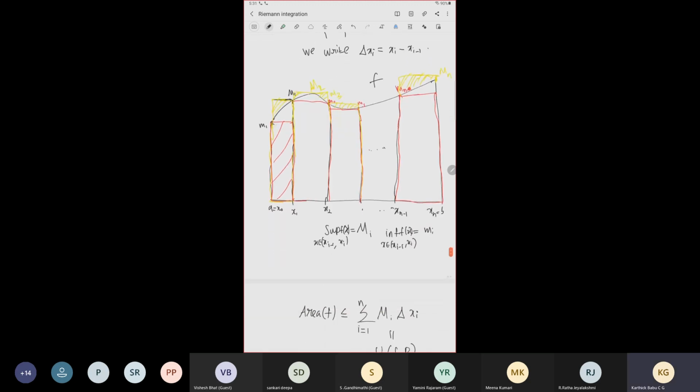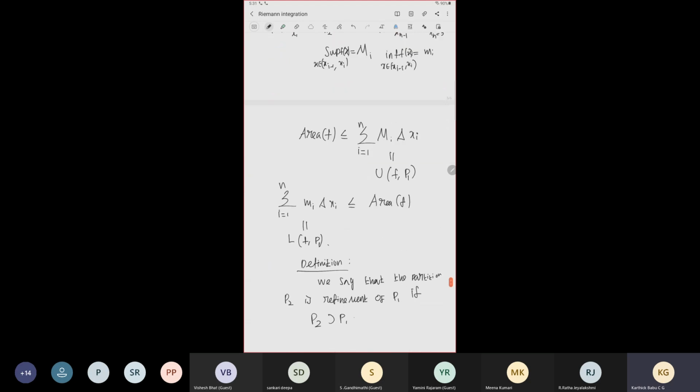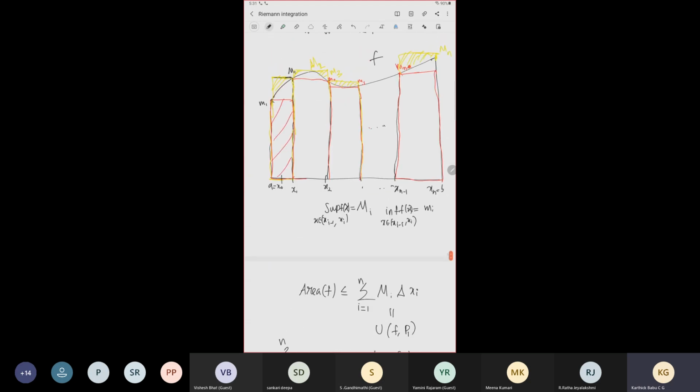Now we are taking P2, which is a refinement of P1. So this will give you more points, maybe in between somewhere. Say y0, y1, y2, etc., up to yn. So yn has x also inside. X is also some y.